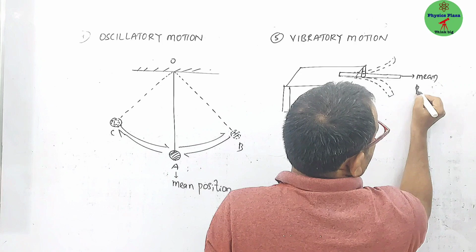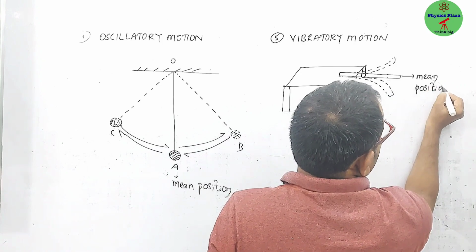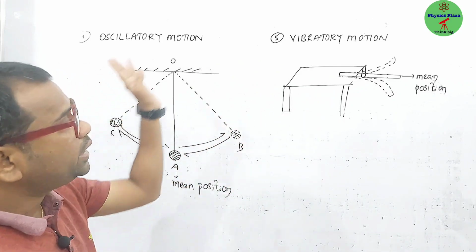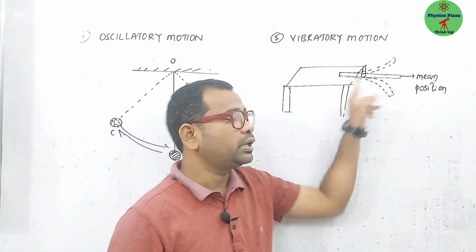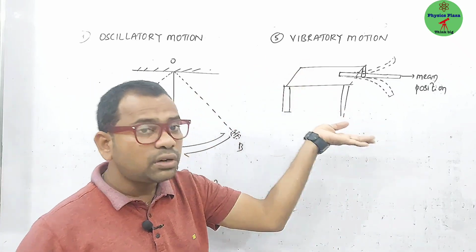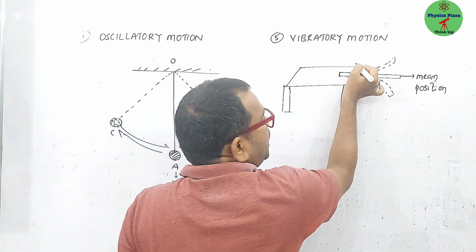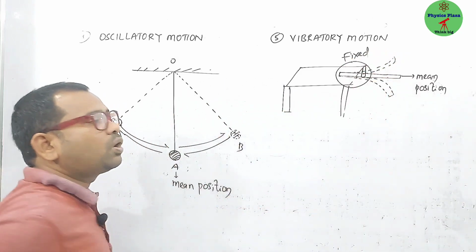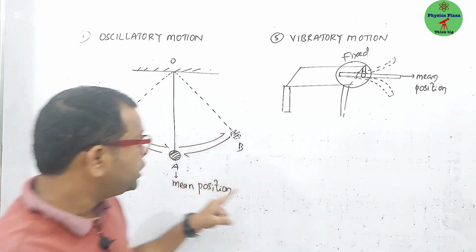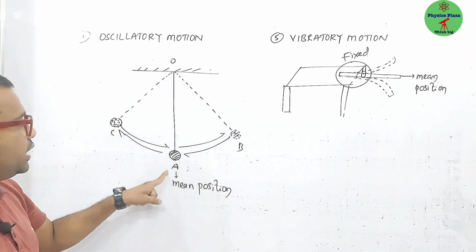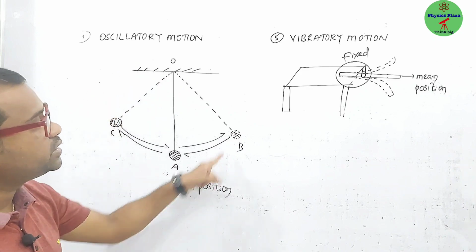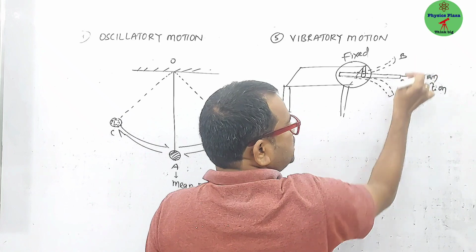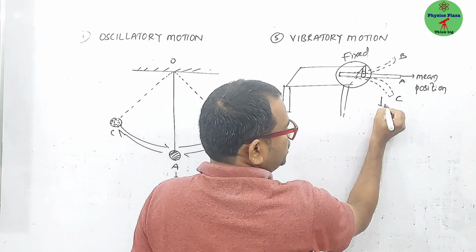It is a mean position, and it also has a motion about the mean position. Children, first let us see what is the similarity between these two. In both cases, the body has a motion about the mean position only. But how does this vibratory motion differ from oscillatory motion? Because a part of its body is always fixed. And if you see, during the pendulum's motion, whether it is at point A, point B or point C, its shape is not changed. But here, at point B and point C, it is bending. Means here, the shape is changed.